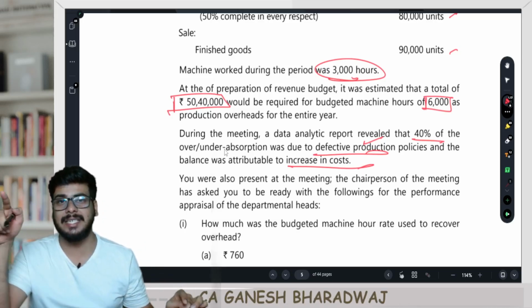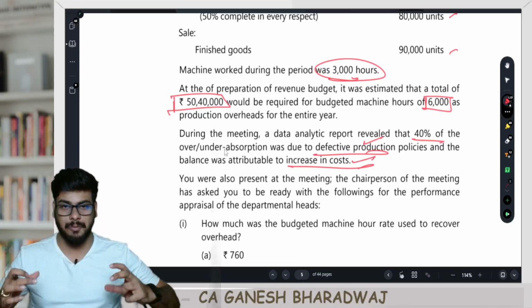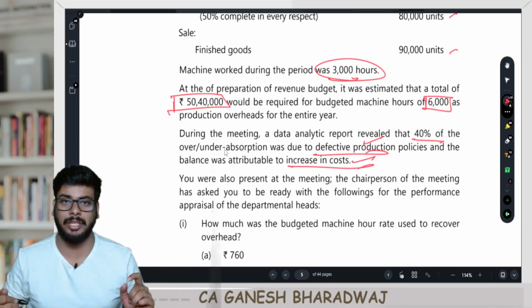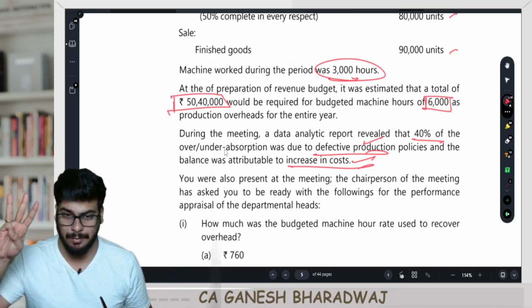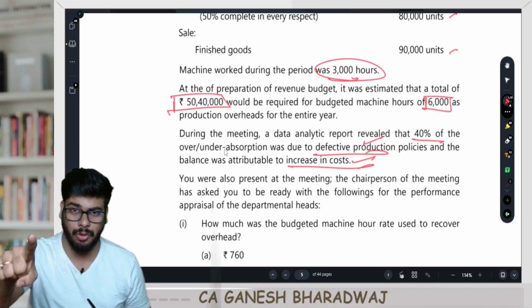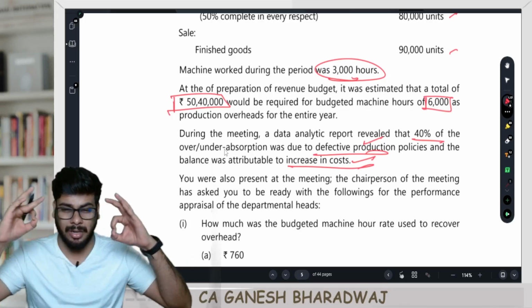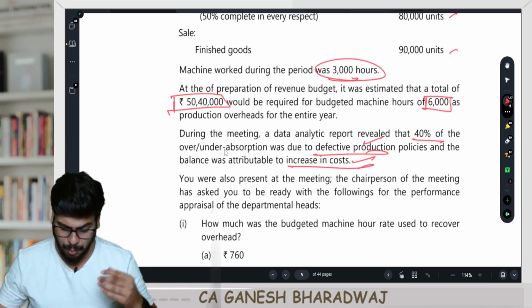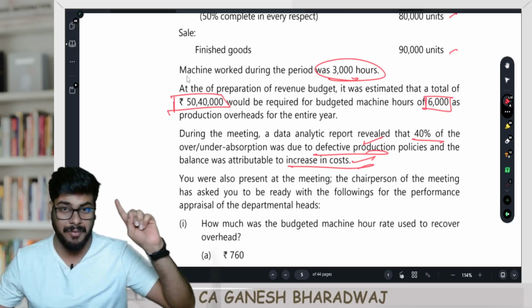The remaining 60% is due to price level changes, which should be treated as normal reasons, treated as a product cost. Using a supplementary rate, you should charge it between 3 items. What are the 3 items? Units sold, units unsold, and your closing WIP. We have covered this in depth, and this is exactly what they're asking. A very simple sum, 10 marks in your pocket directly if you're being very careful.